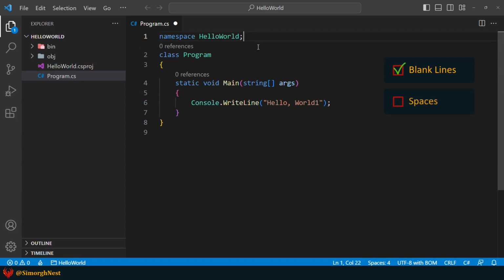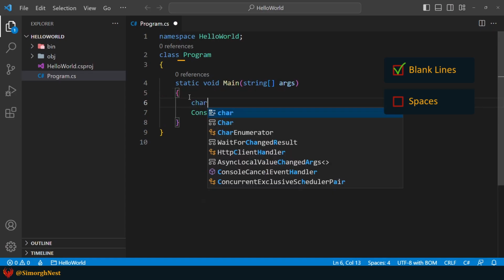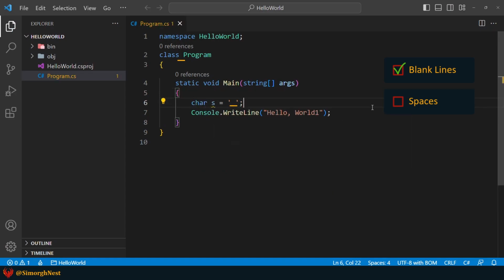The second syntax is spaces. The C# compiler ignores all spaces too, unless you use them as separators, character constants, or string literals. For example, separators, like the one between class and Program, character constants, and the spaces in the string literals are considered by the C# compiler. If you've been confused about strings and characters, that's okay. We talk about them in detail in this course.